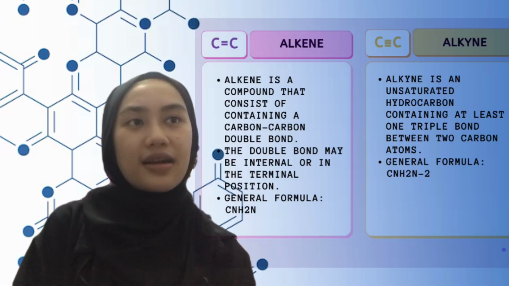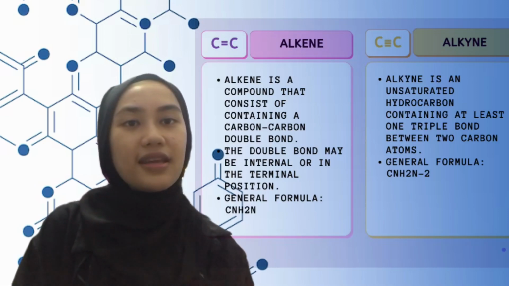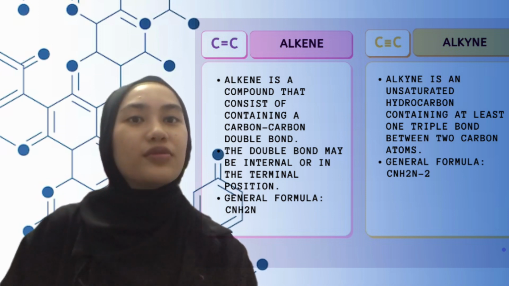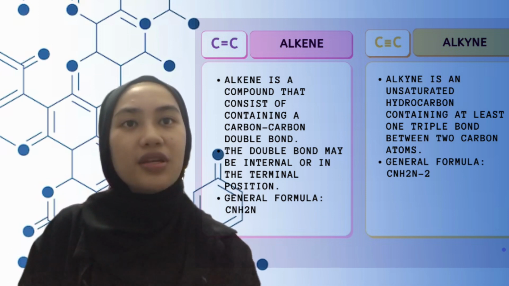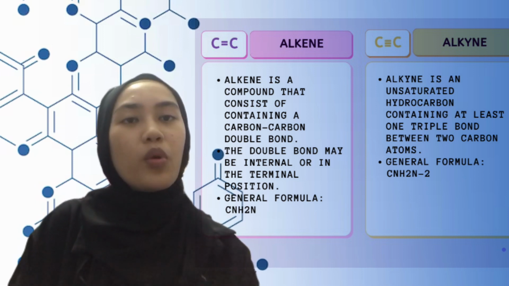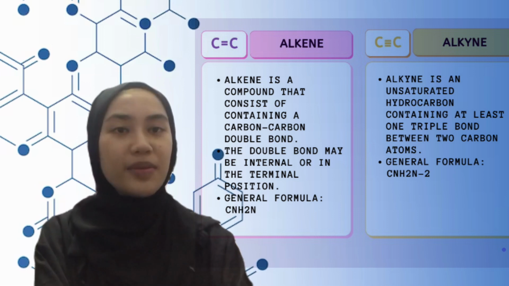Alkenes and alkynes are unsaturated hydrocarbons. They contain carbon-carbon double bonds and triple bonds to which more hydrogen atoms can be added. The general formula for alkene is CnH2n. The general formula of alkyne is CnH2n-2.